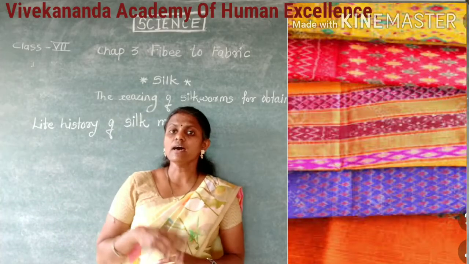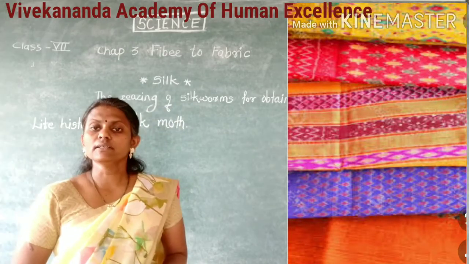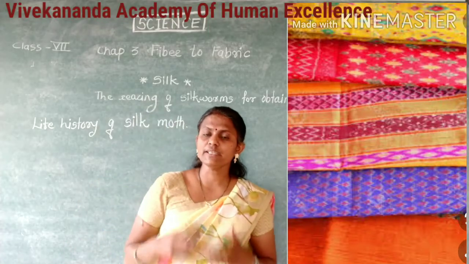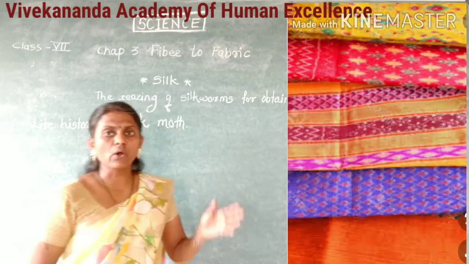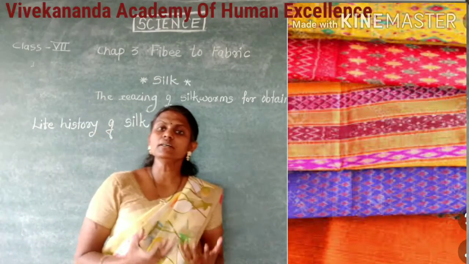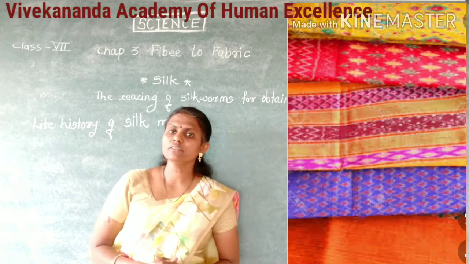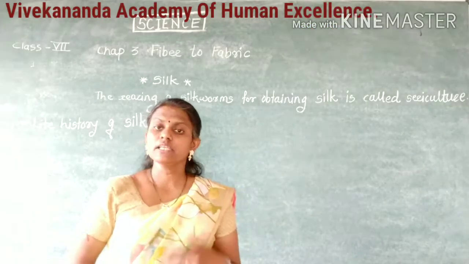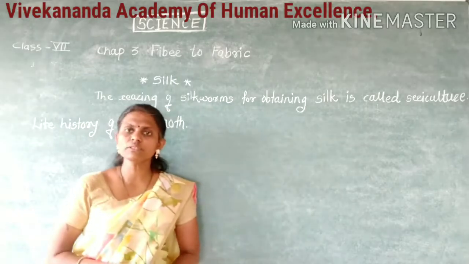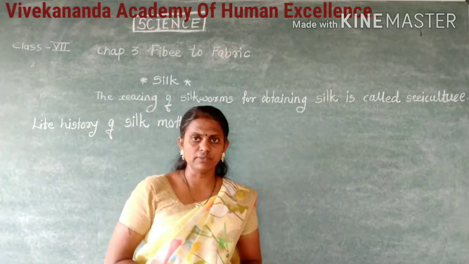Artificial silk means the silk made in factories, and natural silk means the fiber obtained naturally from the silk moths. If clothes are woven with such silk, they are the natural one.